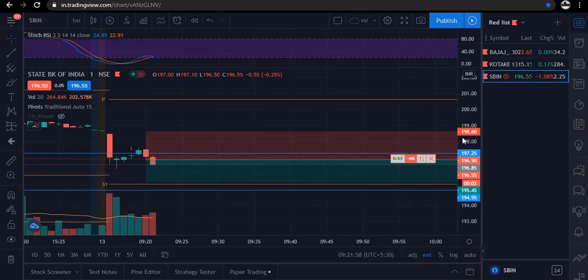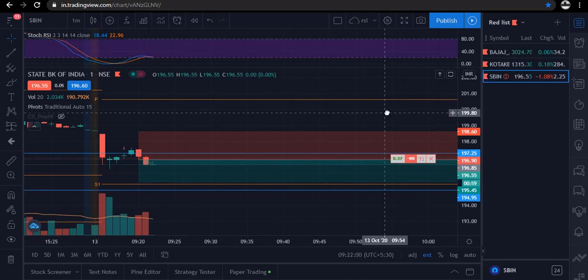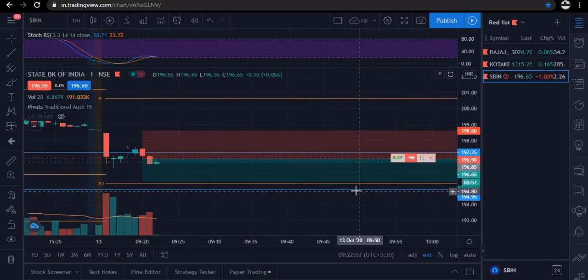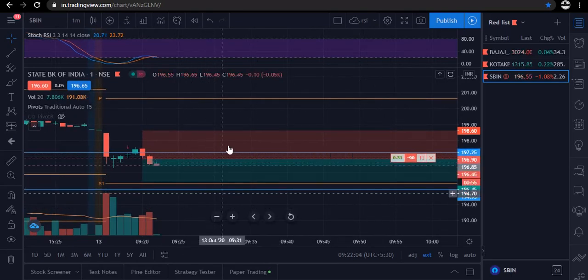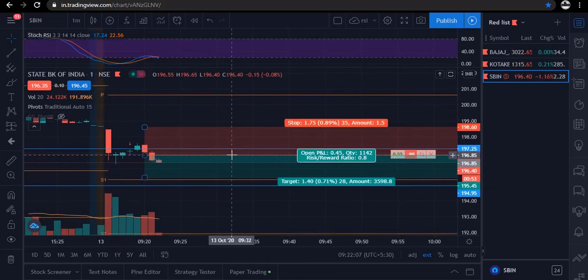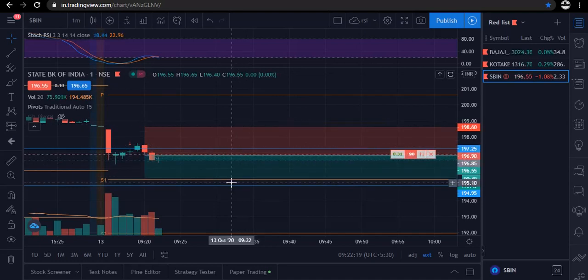Traders, it was so quick that I was not able to record, but we are in that trade. And our risk reward is also not so good because the trade we took was in a hurry. But okay, our risk reward is 0.8 and this is our target and stop loss.